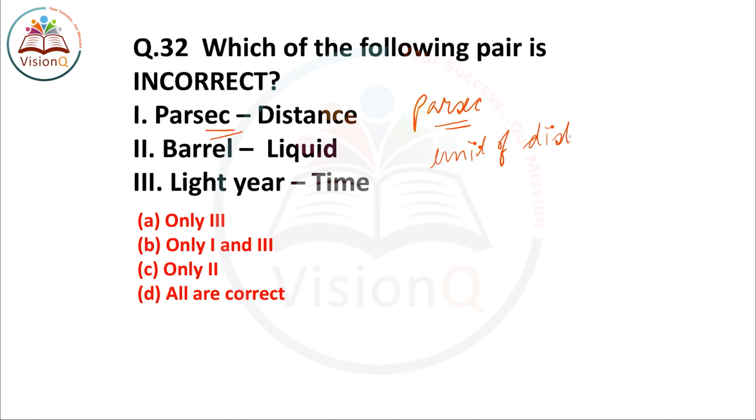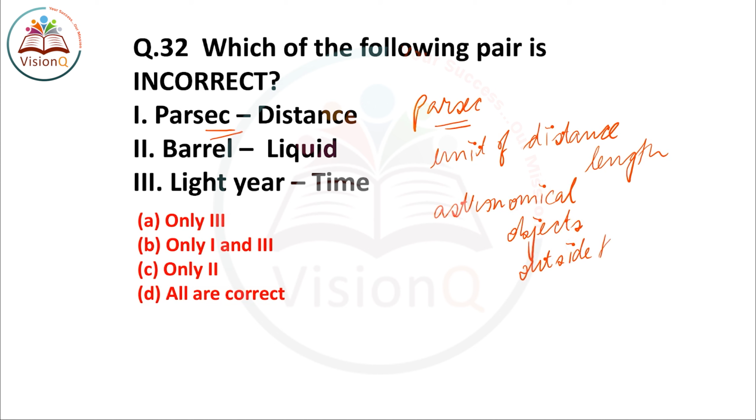So parsec is a unit of distance, or you can say unit of length, which is used to measure very large distances between astronomical objects outside the solar system.